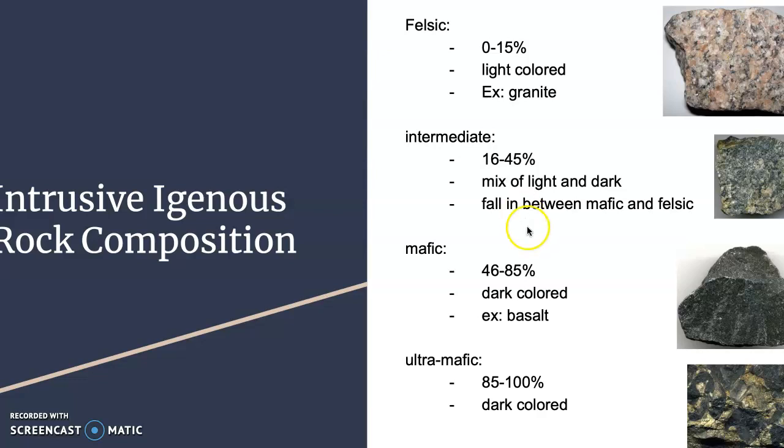Then we have mafic, which is 46 to 85% and typically are more dark colored. An example of this would be basalt. And then ultramafic, which is 85 to 100% and is typically on the darker side, but it doesn't have to be.